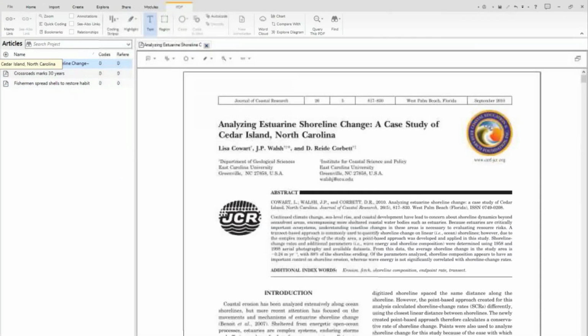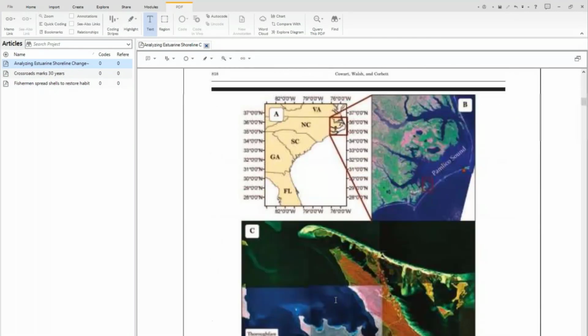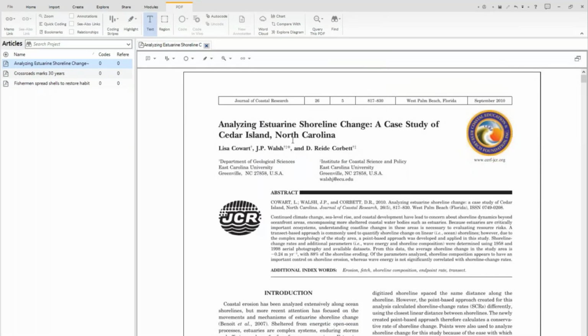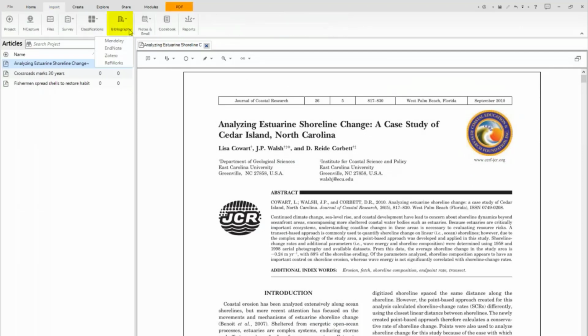And you can see here that I have a journal article. So with journal articles, you can import directly from bibliographical software, and then the software will bring in the abstract and the information about the article, so the author, the date of publication, where it was published, and all that.